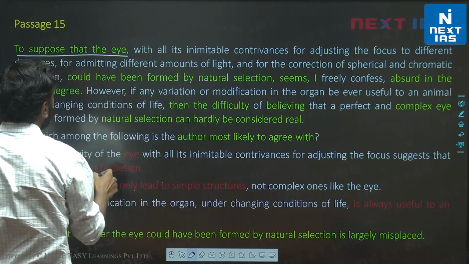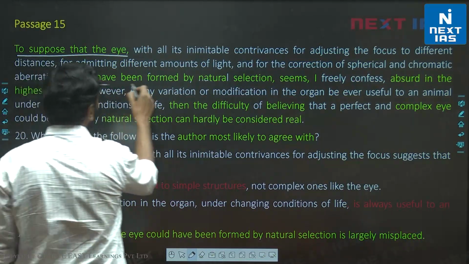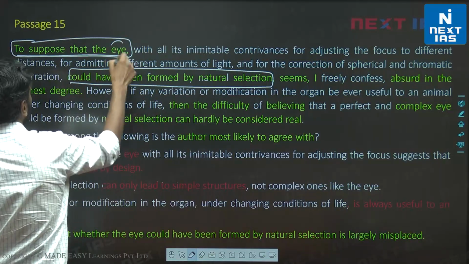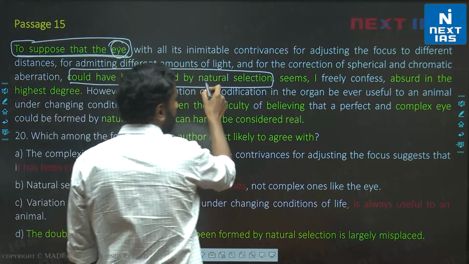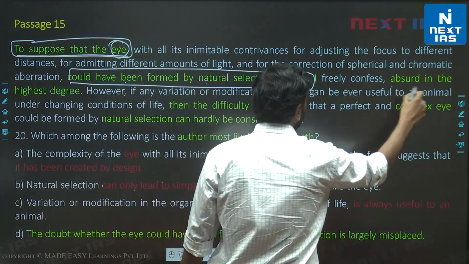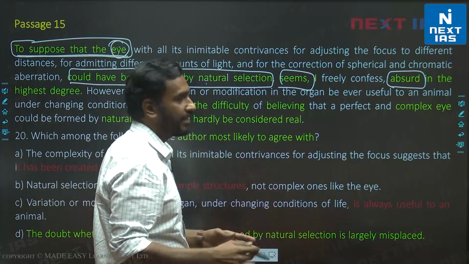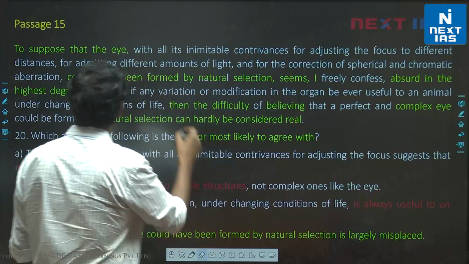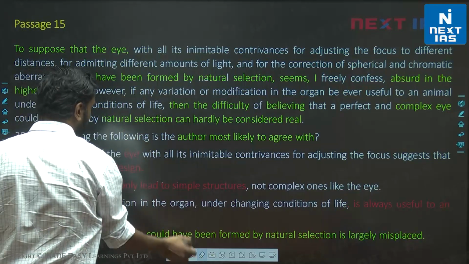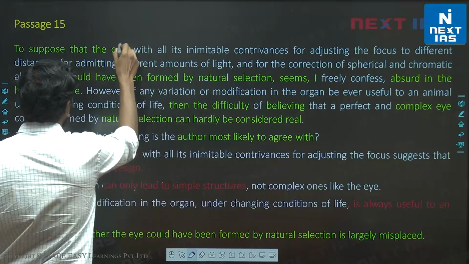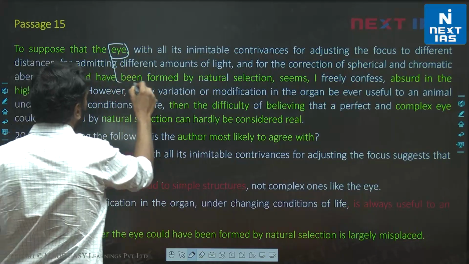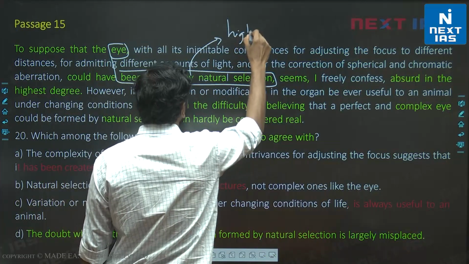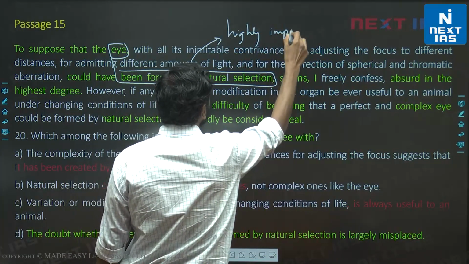Suppose that the eye could have been formed by natural selection. ठीक है, so ये eye कैसे form हुआ? To suppose that it's formed by natural selection seems absurd. मतलब seems highly absurd or highly impossible. Let's say the fact that the eye is formed by natural selection is highly improbable. This we can understand.